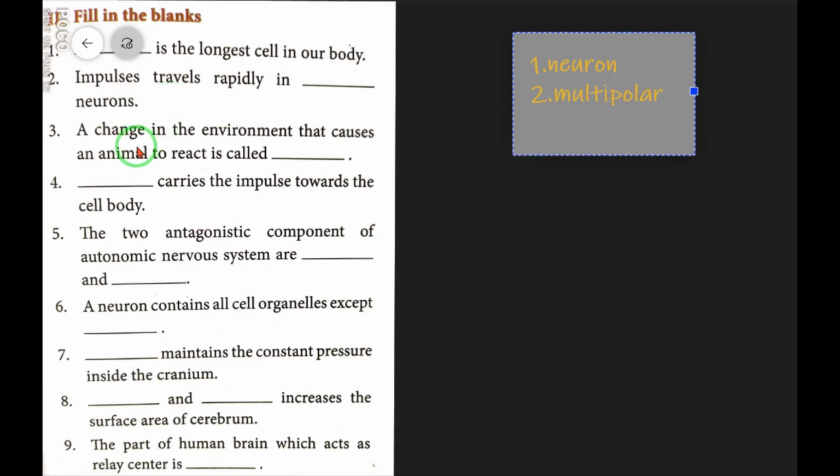Question number 3. A change in the environment that causes an animal to react is called stimulus. Number 4. Dash carries the impulse towards the cell body. Dendrite.